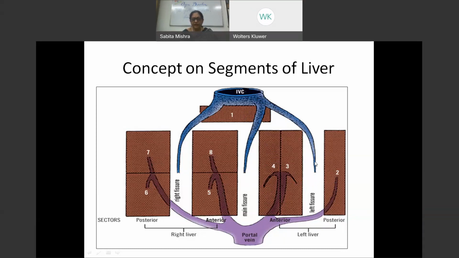The left hepatic vein lies between 2 and 3, and this is called the left fissure. So this is the left fissure. And between the anteromedial and posterolateral, we have the right fissure, in which lies the right hepatic vein. So we have a right hepatic vein dividing the right side of the liver into 2, and the left hepatic vein dividing the liver into 2 segments.